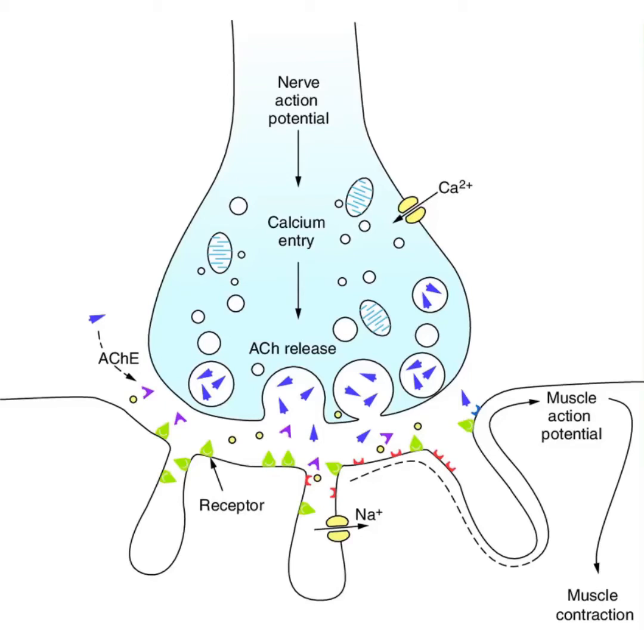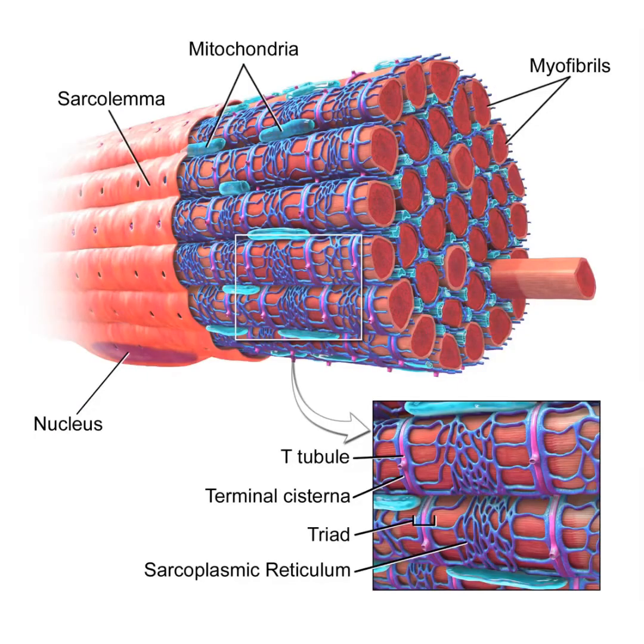Nicotinic receptor channels open when they bind, which lets in sodium ions. When enough sodium ions enter the muscle fiber, its resting potential goes up to negative 50 mV. This causes a muscular action potential that spreads throughout the fiber. The potential goes across the sarcolemma and through the T-tubule to get to the myofibrils.